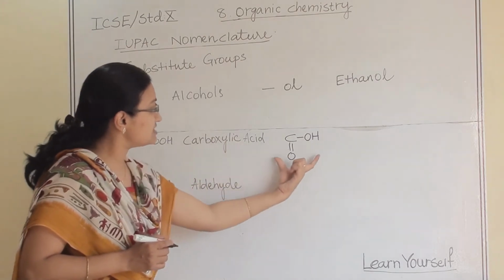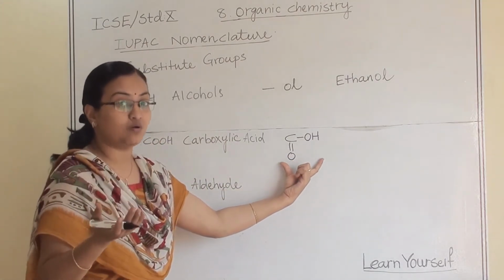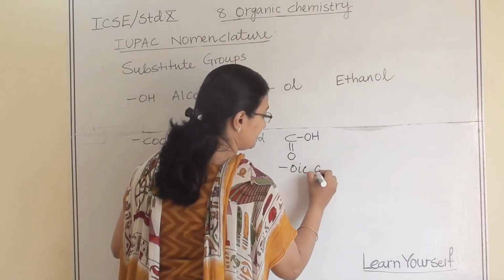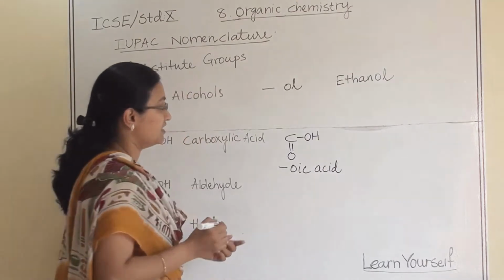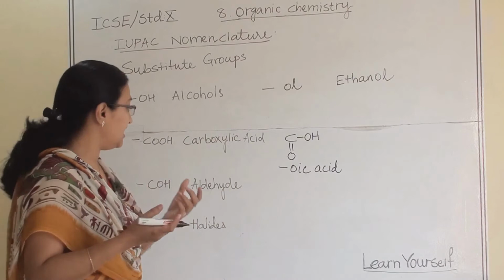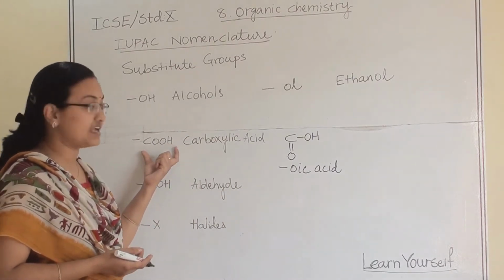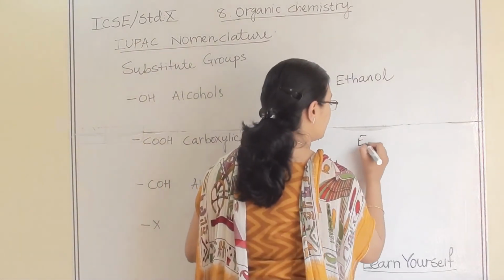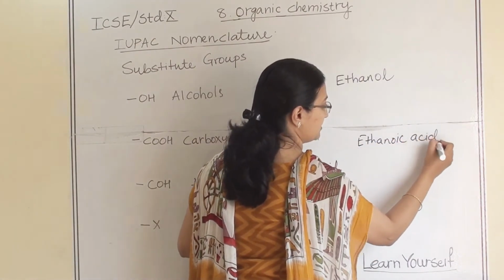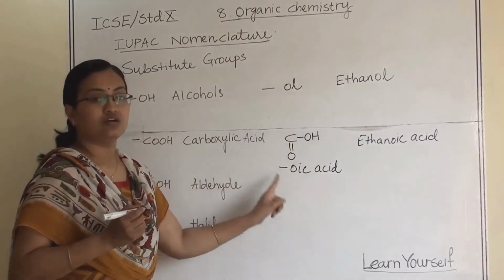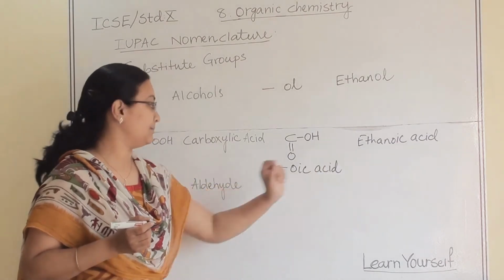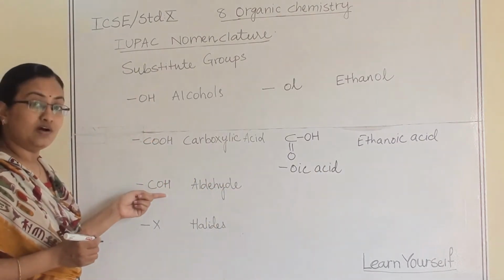When this structure is attached to our organic compound, the suffix will be oic acid. Now if in ethane this COOH is attached, the name is going to be ethanoic acid. Why? Because of this oic acid substituent group attached to ethane.